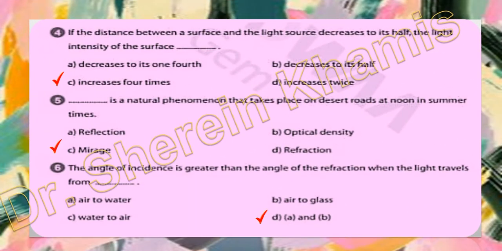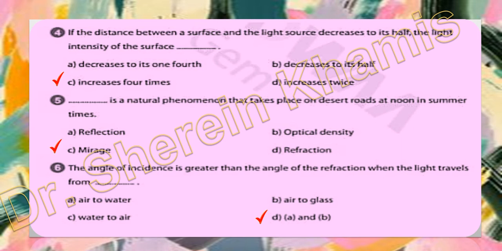Question 4 says that if the distance between the surface and the light source decreases to half. Okay, we said the distance between you and the light decreases, so the light will be very intense to you. The light intensity of the surface will be increased. The relation between the source of light and distance is power 2.